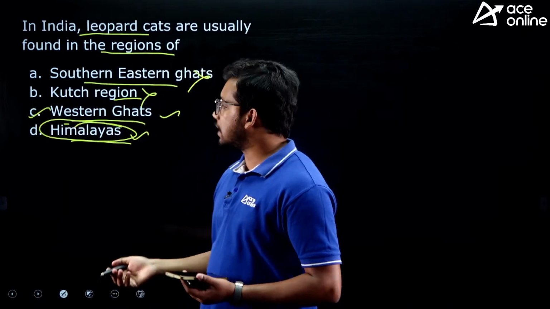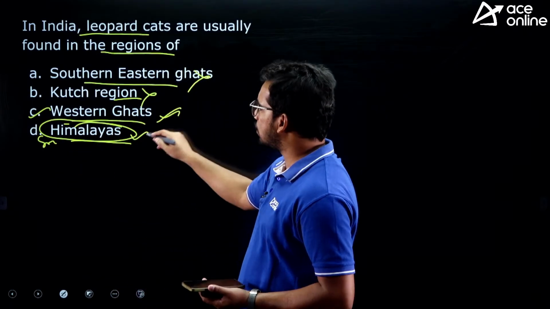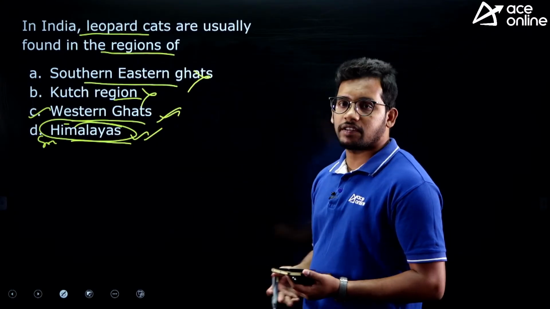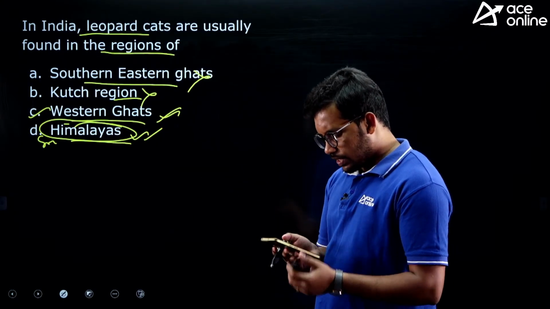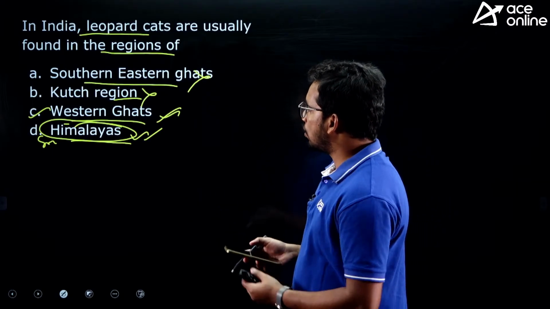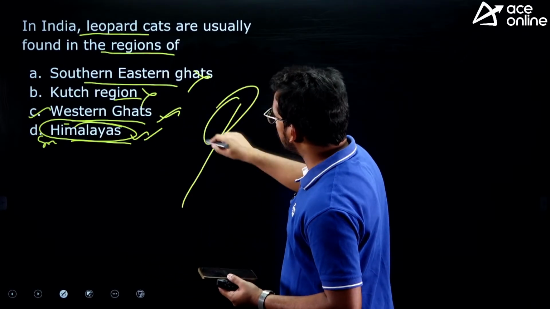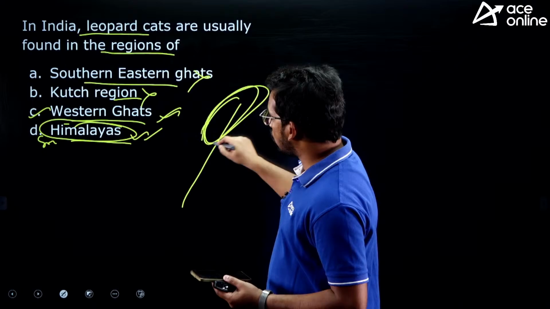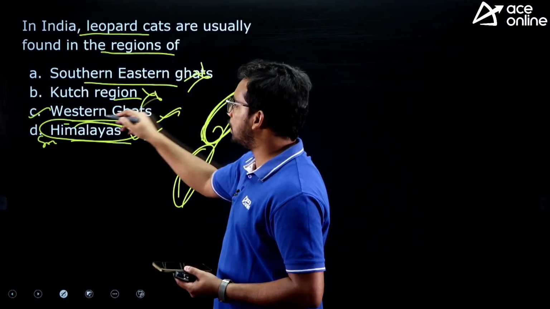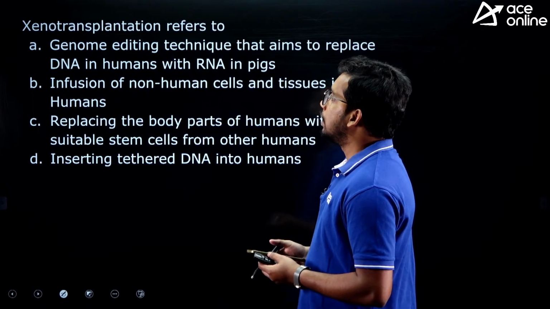Even the Himalayas are correct, but there was some word like southern Himalaya. But as of now, both answers are correct. So yes, D and C both are correct. Not Eastern Ghats, we don't have the southern part. We have seen it till the Odisha region and northern Andhra Pradesh. In the southern side, we don't have it. So these two can be eliminated, and of these two, any answer can be correct. Next one.